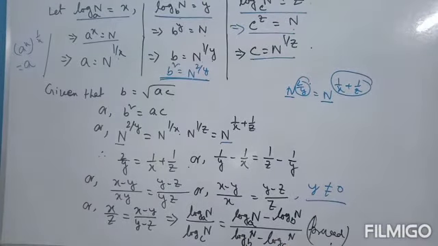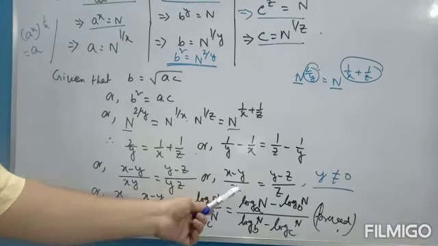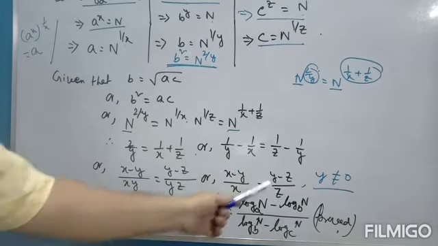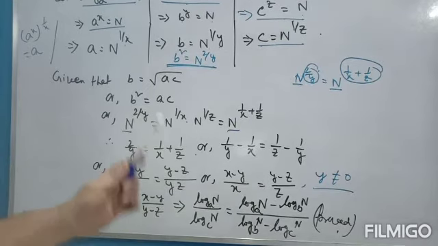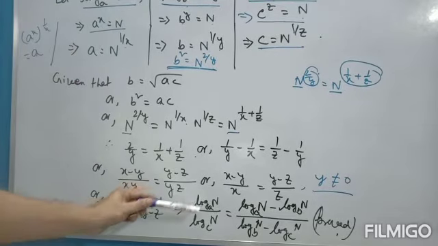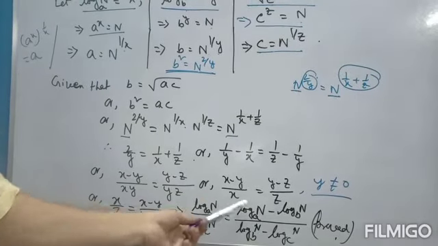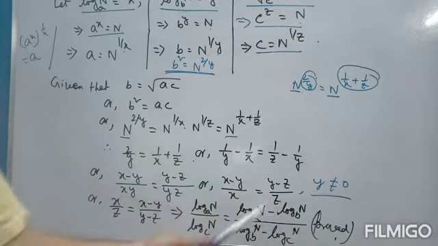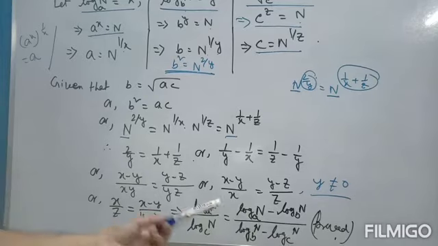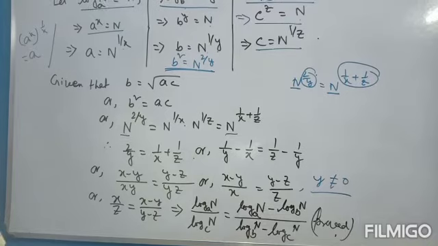So then we can write, from this, x by z is equal to x minus y by y minus z. Now just put the values of x, y and z. x is equal to log n to the base a, y is equal to log n to the base b, and z is equal to log n to the base c. This completes our proof. Okay. First go to indices, then we prove this.